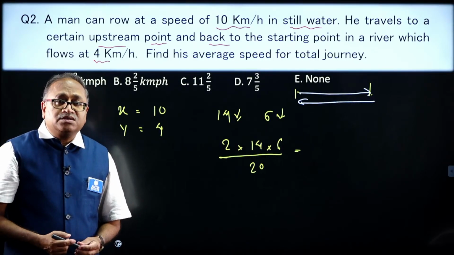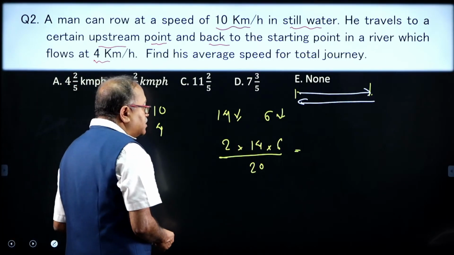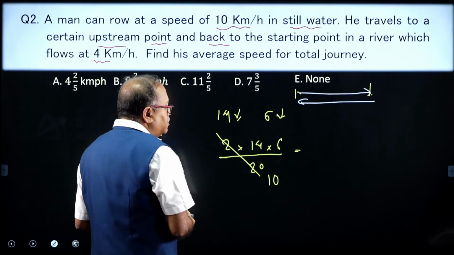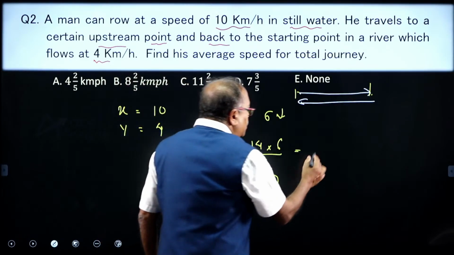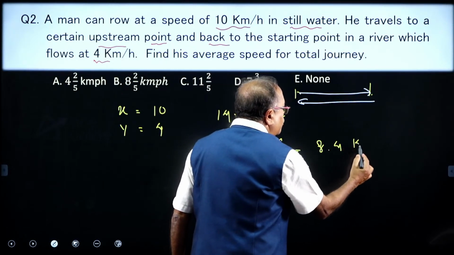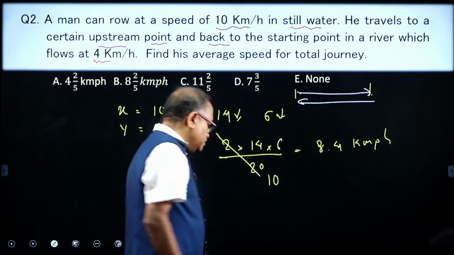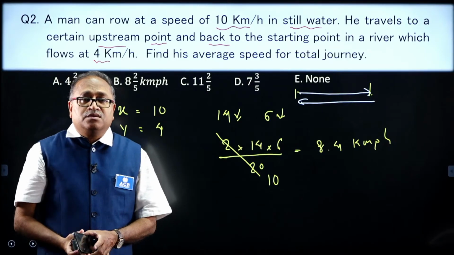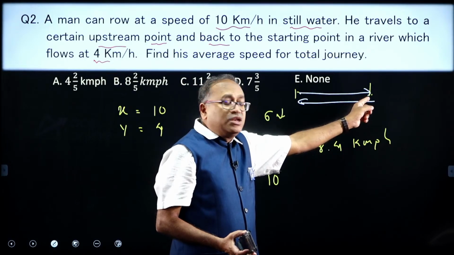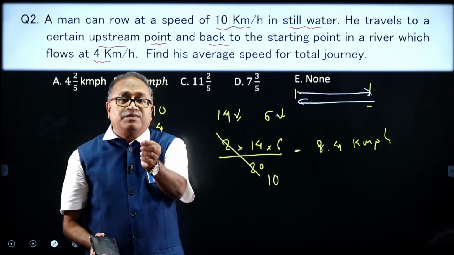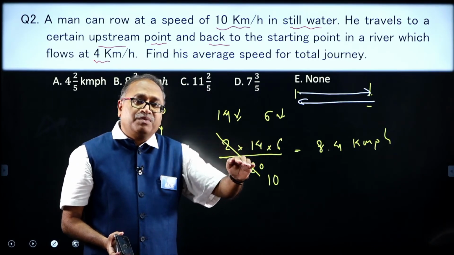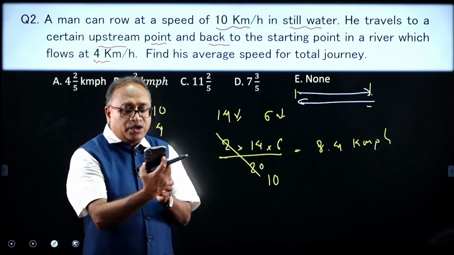It is as simple as this. So, let us cancel wherever it is possible to cancel. Here it goes 10 times, and 14 times 6 is 84. So, 8.4 is the average speed, kilometer per hour. Is it not? The basic concept: when he goes with a kilometer per hour and comes back with b kilometer per hour, the average speed is 2 times a into b by a plus b. That is the basic formula.